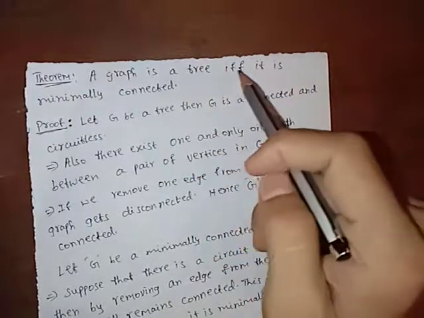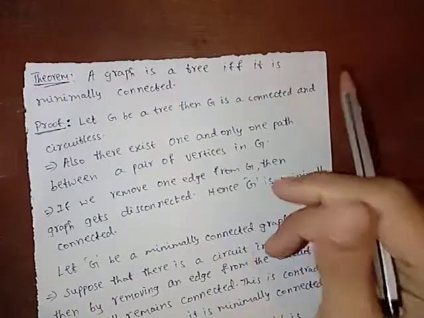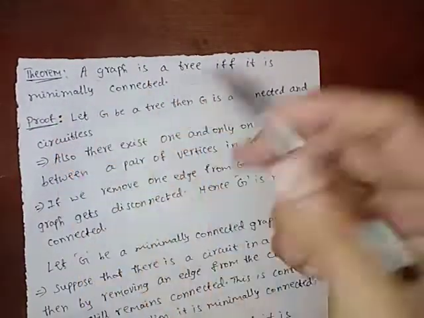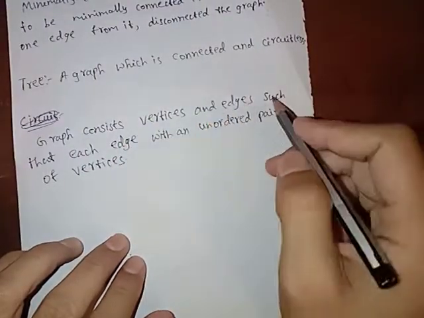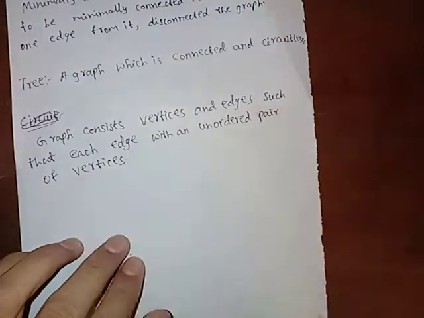A graph is a tree if and only if it is minimally connected. To prove this theorem, we have to know first what is a graph, and then what is a tree and what is minimally connected. Now, a graph consists of vertices and edges such that each edge is identified with an unordered pair of vertices.